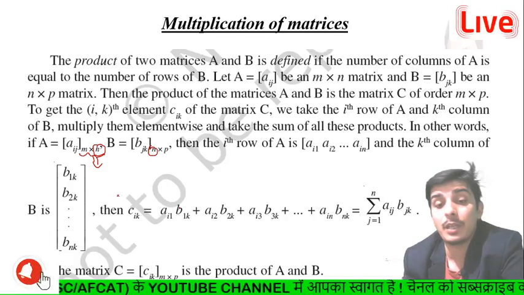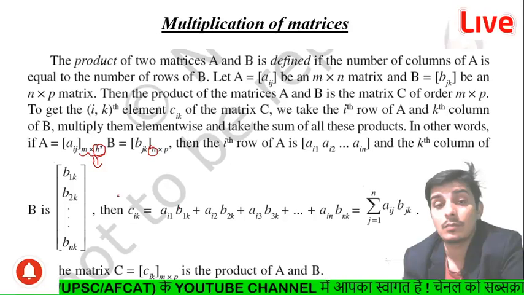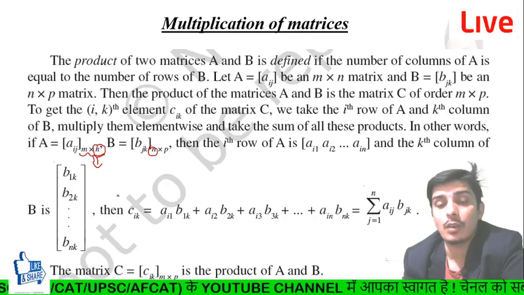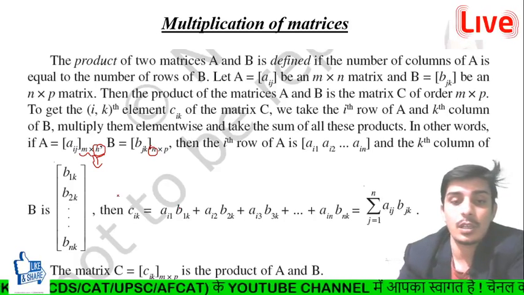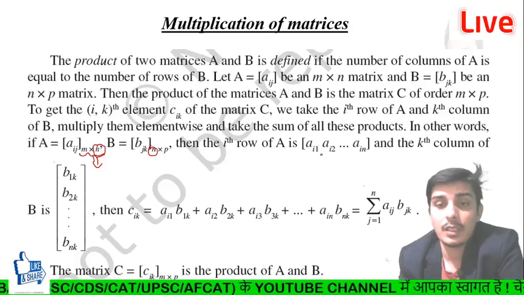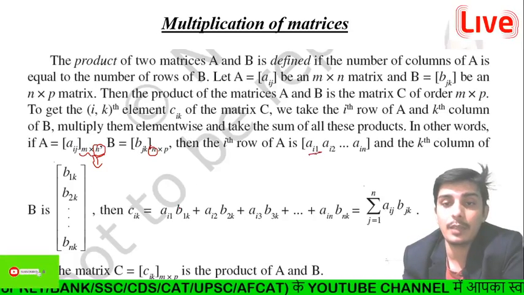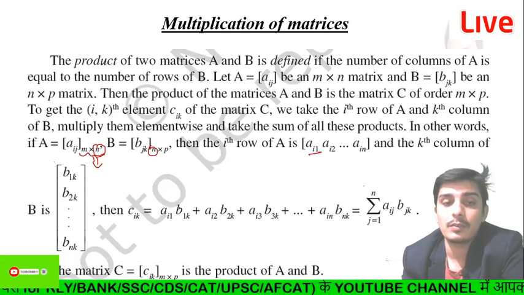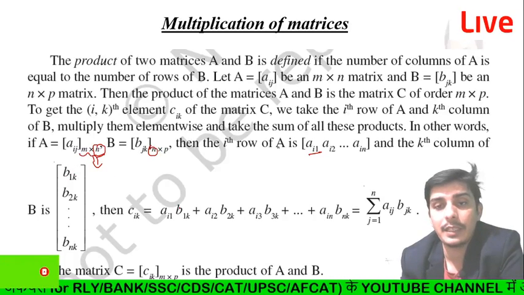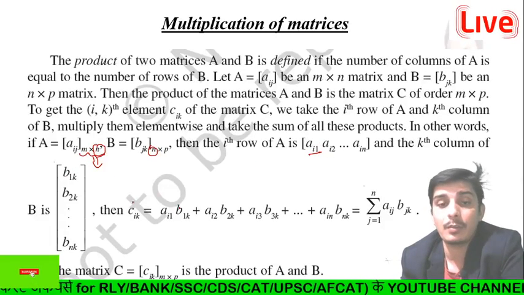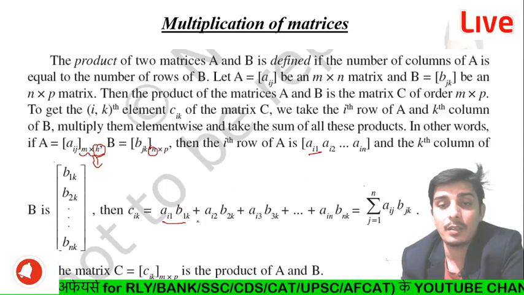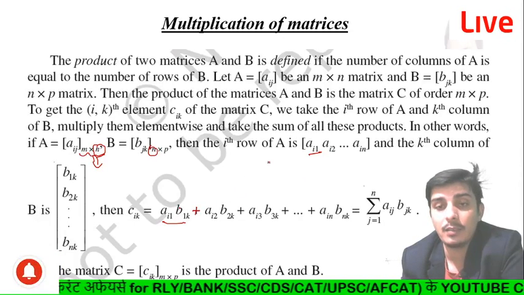And we always have to multiply row into column, right? Row into column. Here this is the row, and this is the column. So we multiply the first element of the first row with the first element of the first column, and after multiplying we give a positive sign.